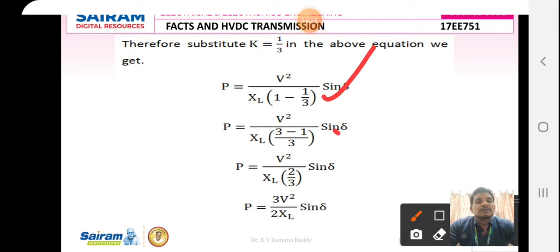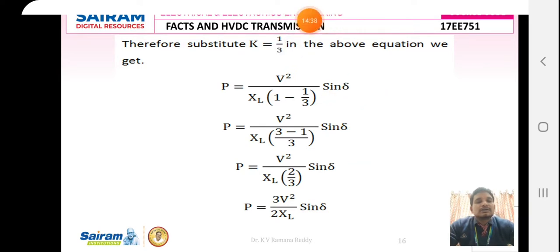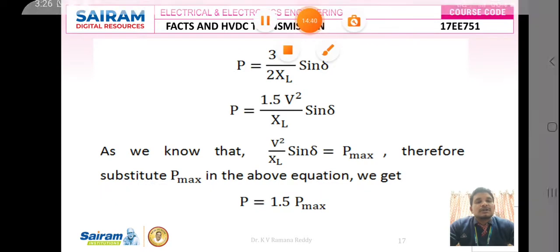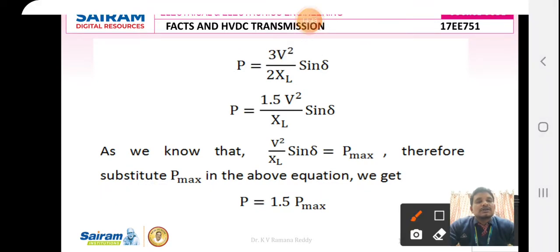Therefore, if you take the LCM here, we get P equal to V square by XL into 2/3 into sin delta, and finally P equal to 3 V square by 2XL into sin delta. 3/2 can be written as 1.5, so P equals 1.5 V square by XL into sin delta. Therefore, due to capacitive line compensation, the real power transfer capability increases to 1.5 times its maximum power.